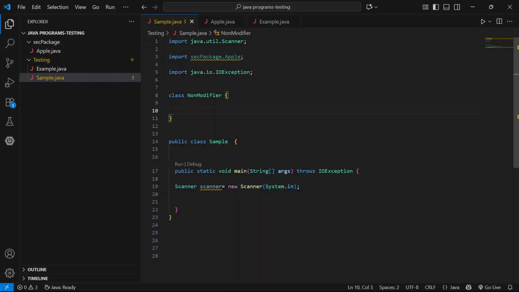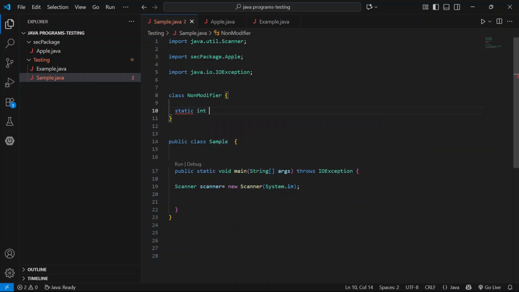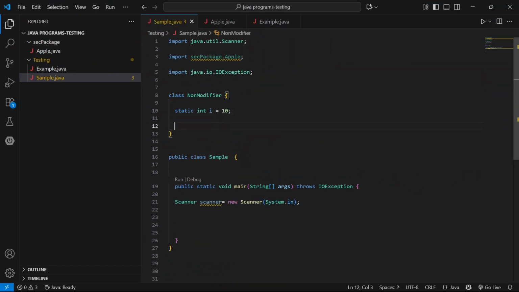First, static variable. static int i equal to 10. For static content, we do not need to create an object. And next, static method, use void and the method name.